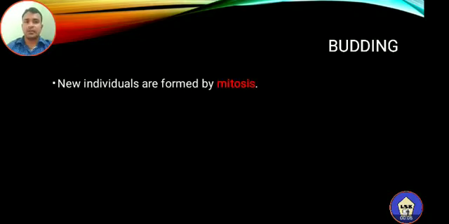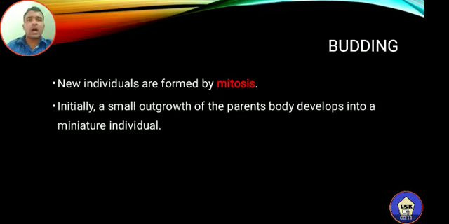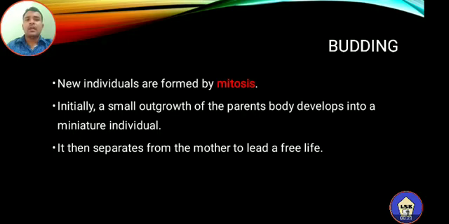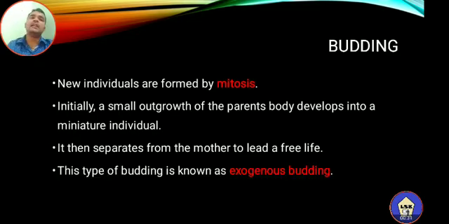In the case of budding, the new individuals are formed by mitotic cell division. The new individual is formed by mitosis. Initially a small outgrowth is formed on the parental body, called a bud, and that will develop into a miniature individual. It is then separated from the parental body or the mother body. After the separation, the detached bud will develop as a new individual.